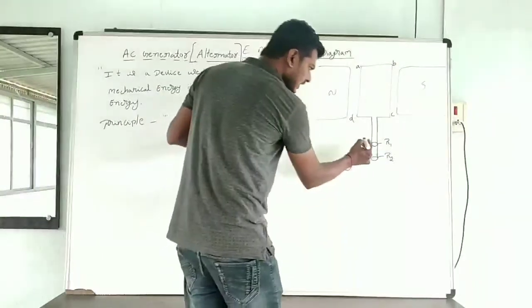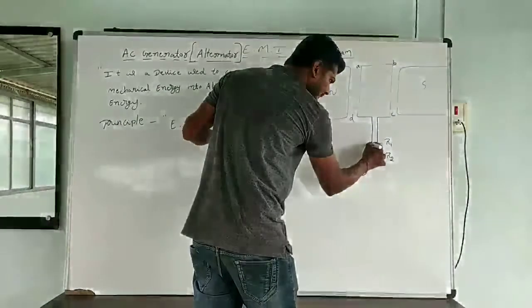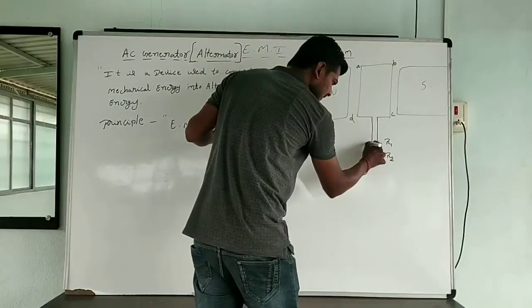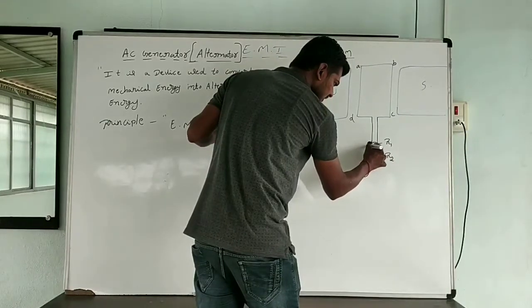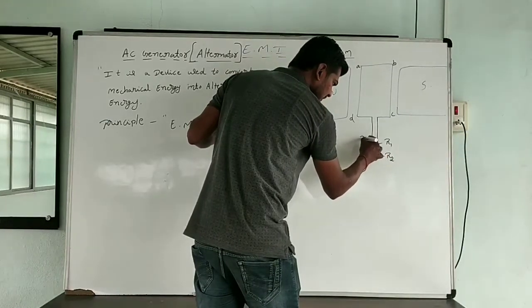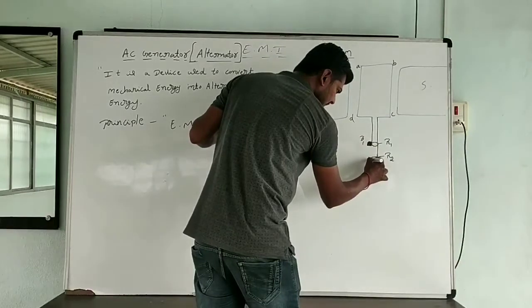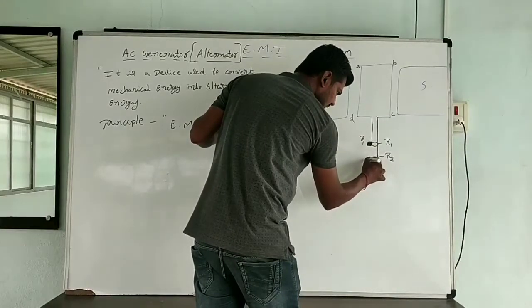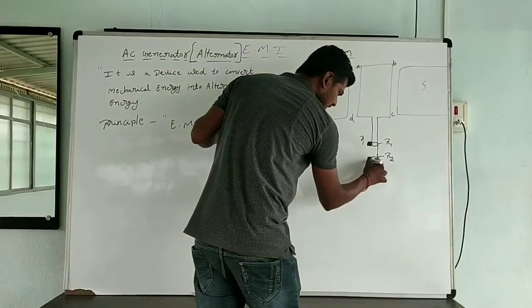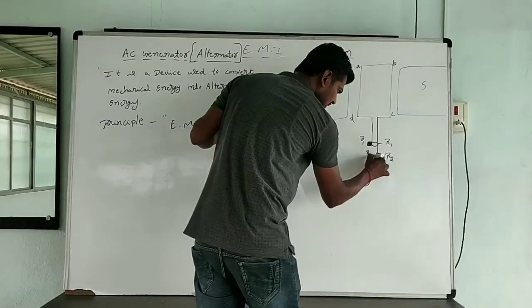Okay, there will be two slip rings, one R1, another R2. These R1 and R2 are attached to brushes. We call them carbon brushes, B1 and B2.